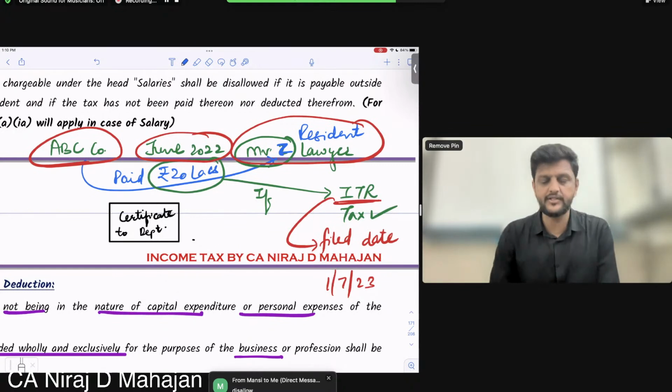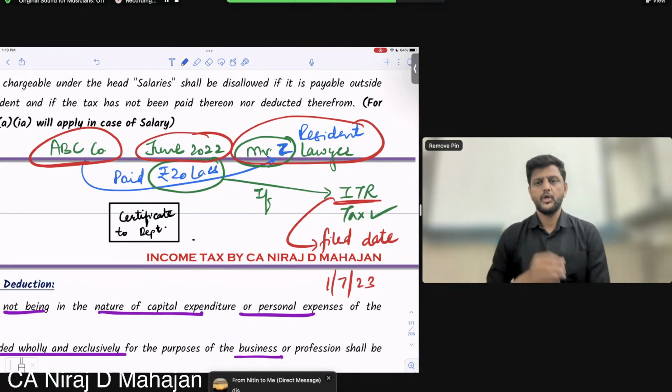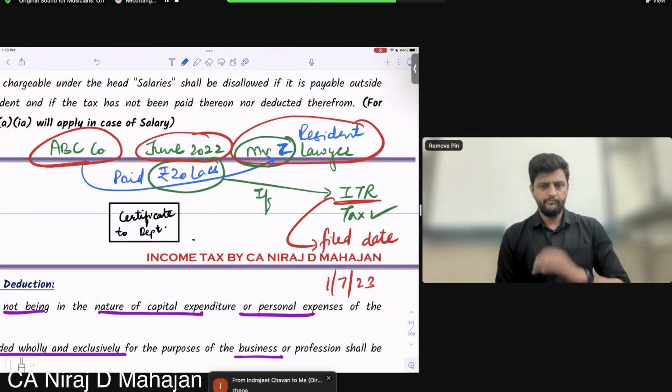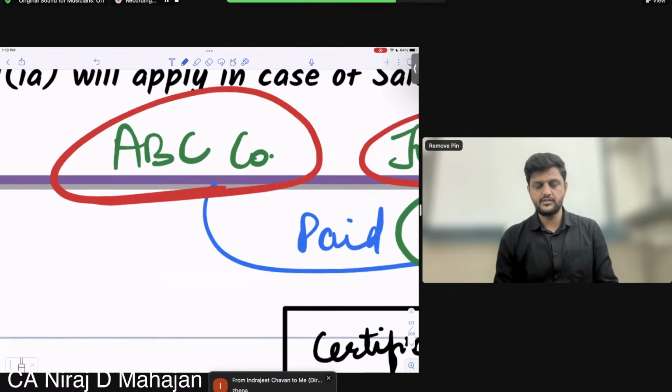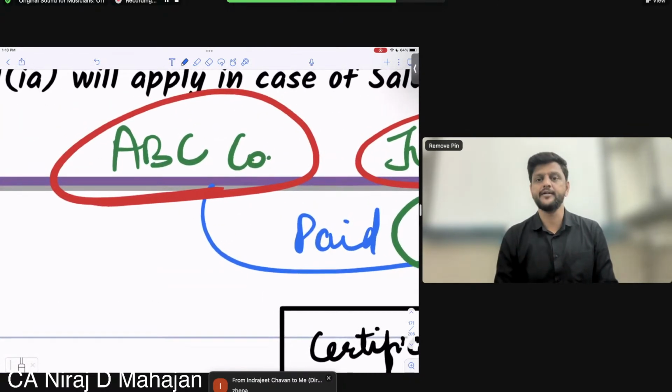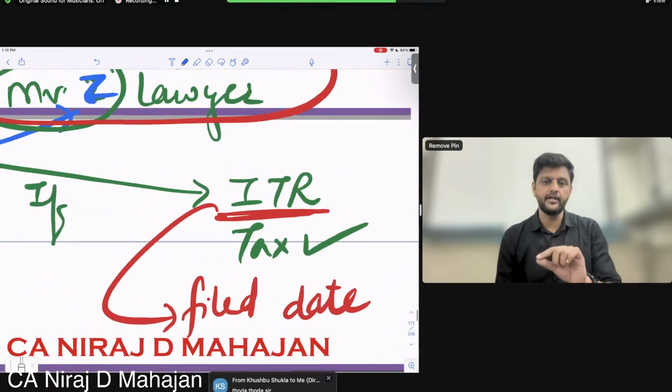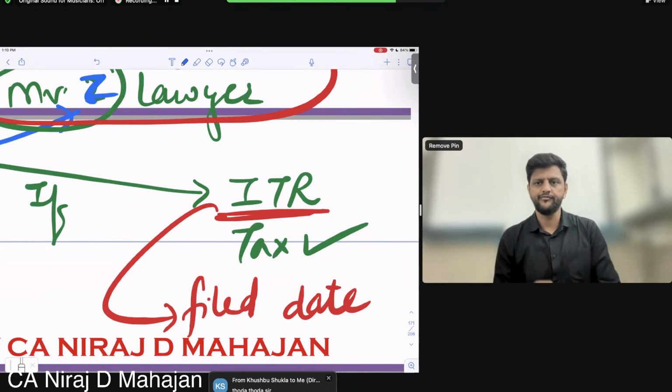It is disallowed in 22-23 and allowed in 23-24. Basically, the payer's deduction and payment date of TDS depends on the ITR filing date of the payee. I want full understanding.